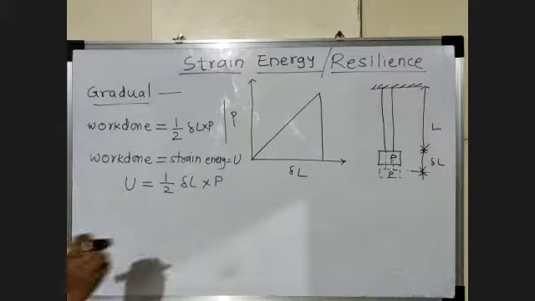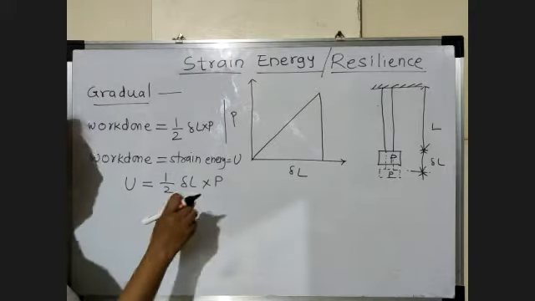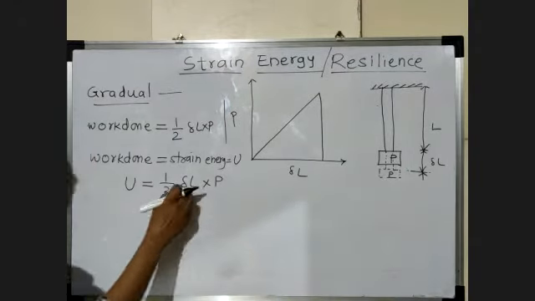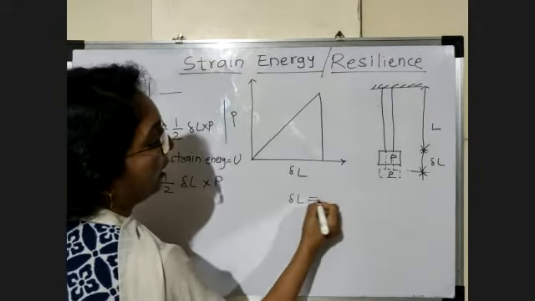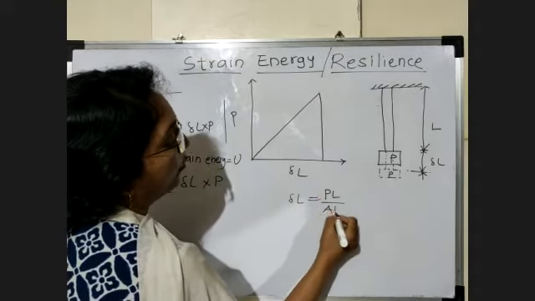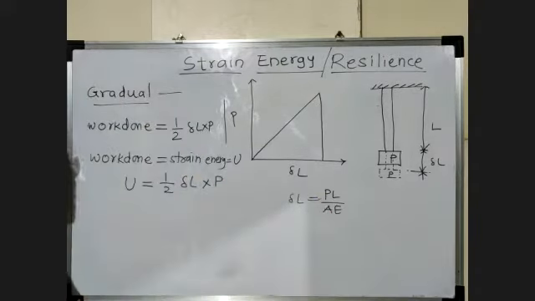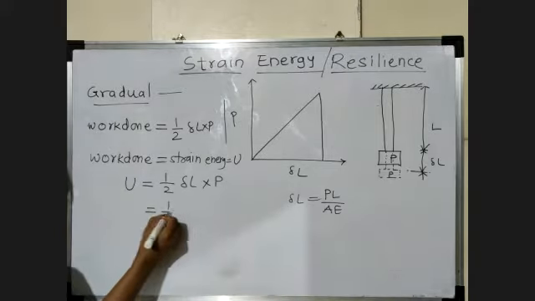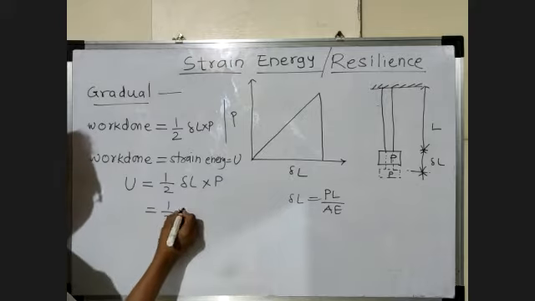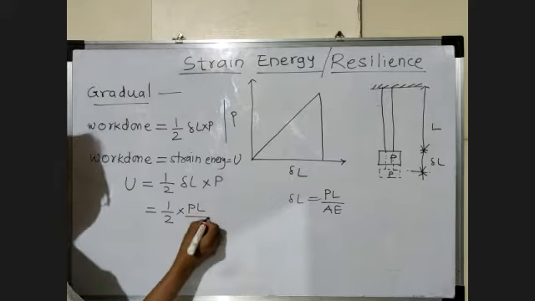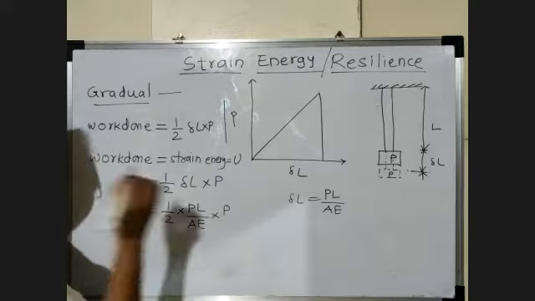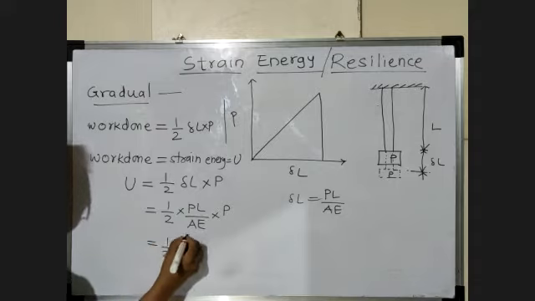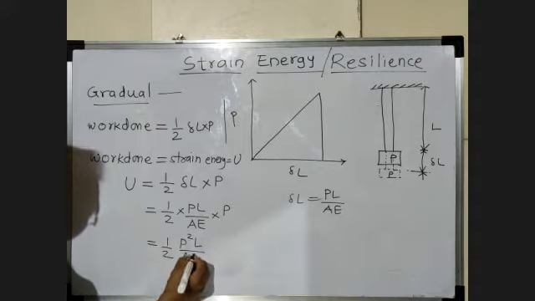Now, if we apply an axial load, the elongation is calculated using the formula PL by AE. We have already studied this in our first chapter, simple stress and strain. Now we put this value here: instead of delta L we put PL by AE into P. So we get half P square L upon AE.